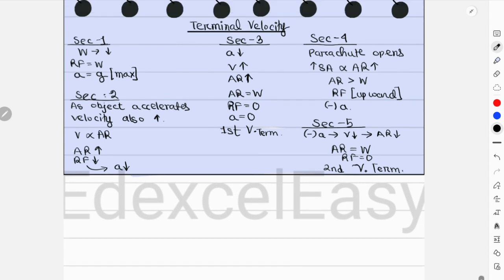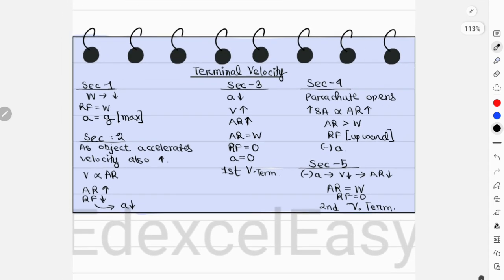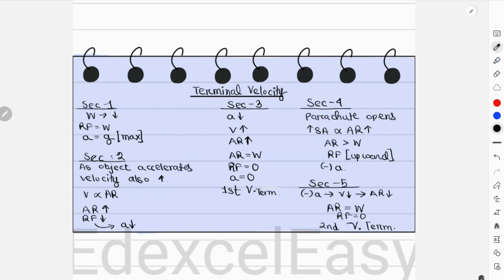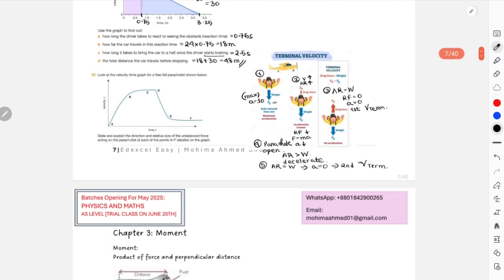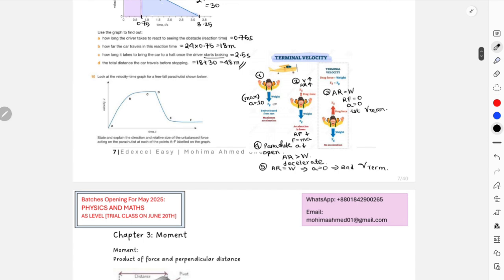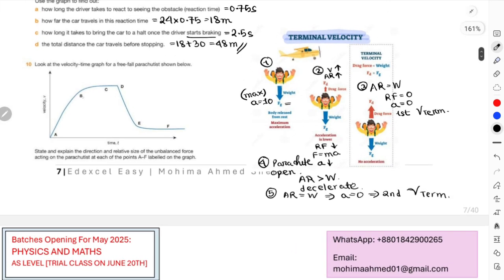Right, this is the entire scenario for terminal velocity, all the 5 cases that are happening over here. So I would suggest memorizing all these things with this chart, extremely important. Okay, then we'll move on to your case. I didn't have space over there, so I had to scroll all the way down to include some space. Now we need to understand what is happening for all the sections A, B, C, D, E. So we will write that.